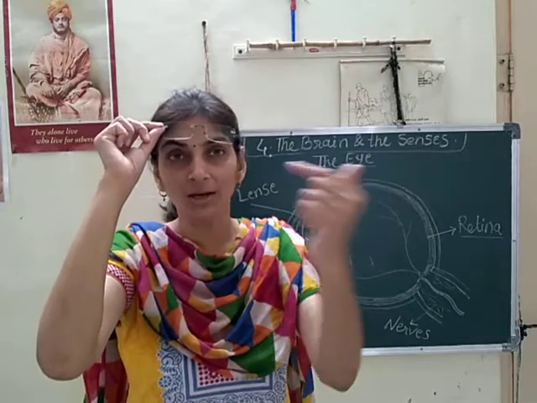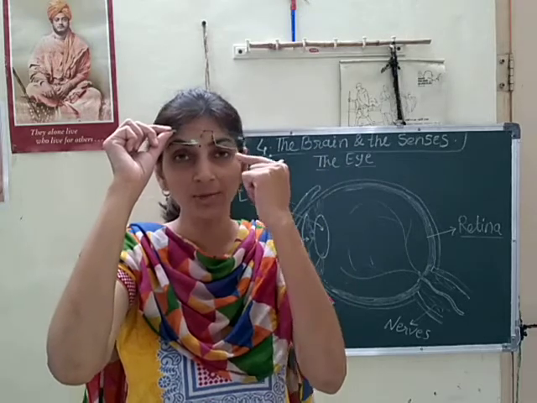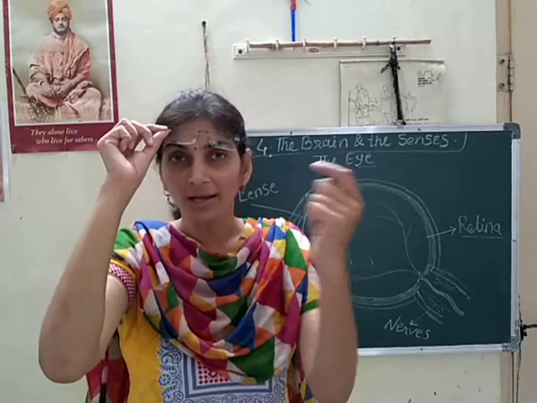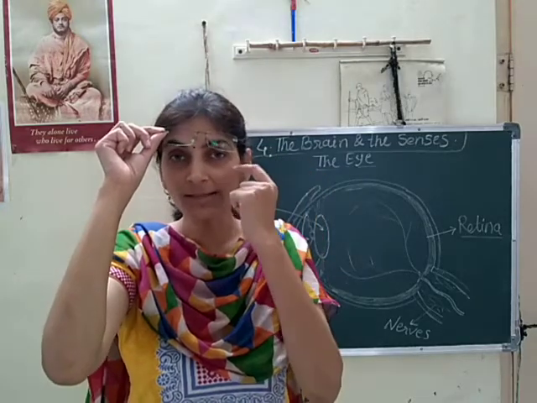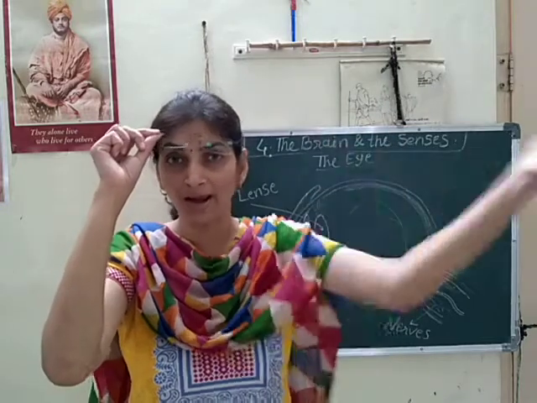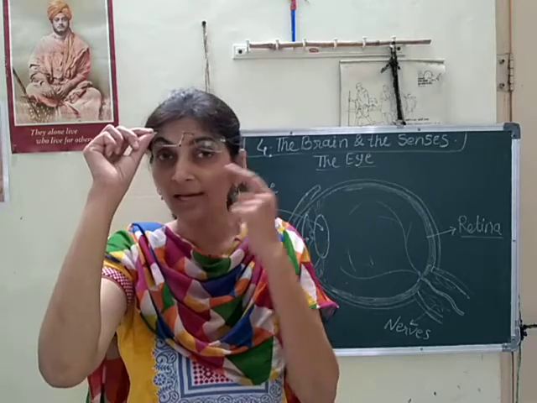Anything which is coming towards the eye, the eyelid faces first, and if it is bad for us, the eyelid will repel it, so that our eyes are protected.